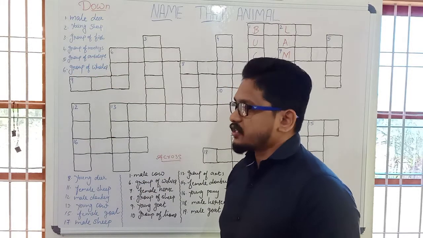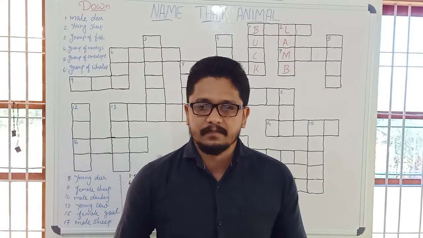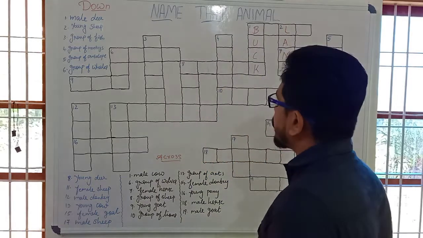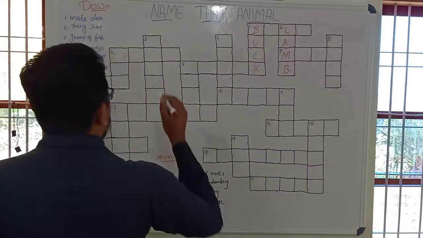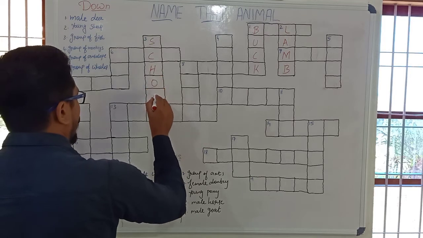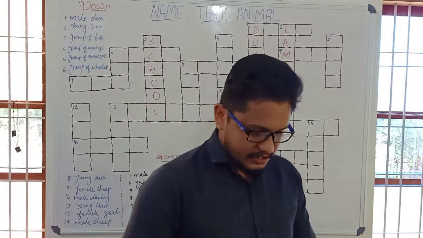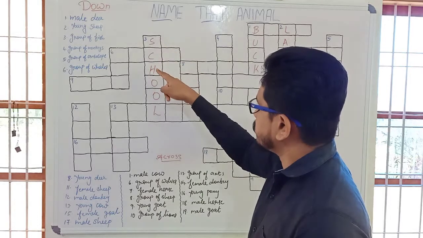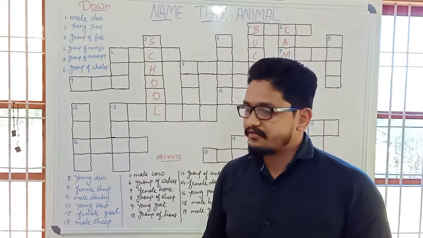Now it's the third one. Group of fish. There is a particular word used for a group of fish. Shweta said it. It's school. So we have to write it here, where the third one is. S-C-H-O-O-L. School of fish. It carries how many letters? 1, 2, 3, 4, 5, 6. 6 letters. School of fish.